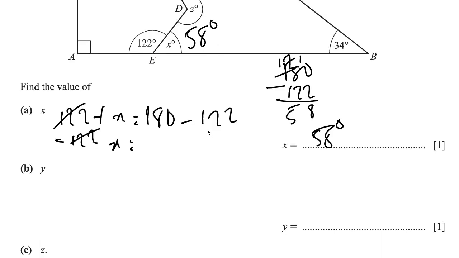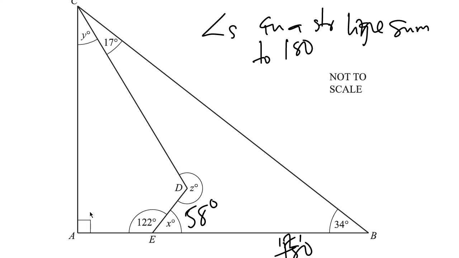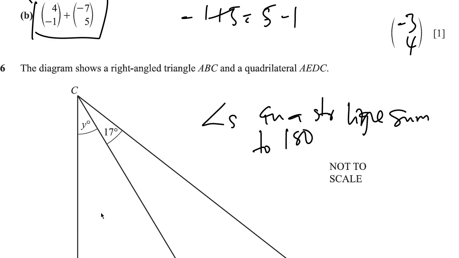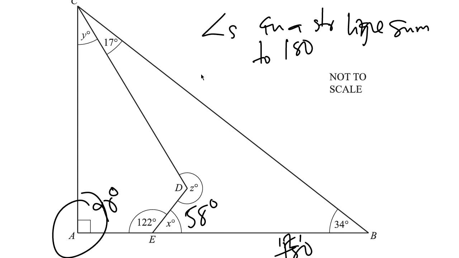So let's move to y. So what do you think y is going to be? Remember, it's important to note this. When you have this symbol, they're not going to put the angle there for you. It's going to be 90 degrees. This represents a right angle. And then, remember the question says the diagram shows a right-angled triangle, right? And remember that, if you've studied geometry in depth, you would know that the angles in a triangle sum to 180 degrees.